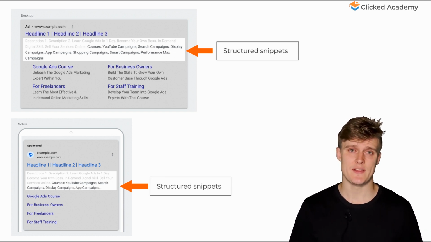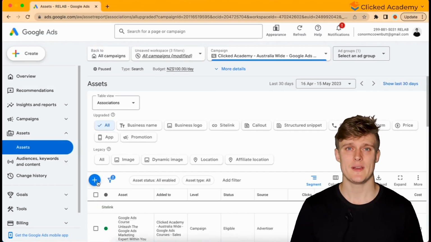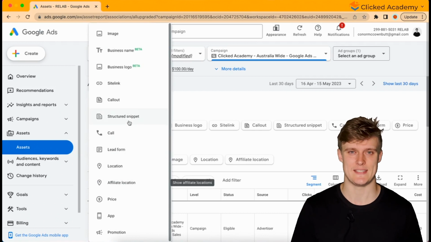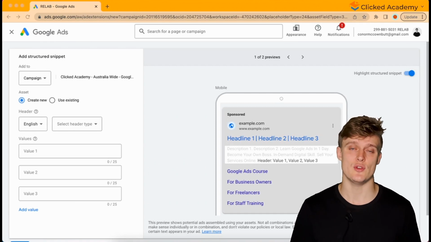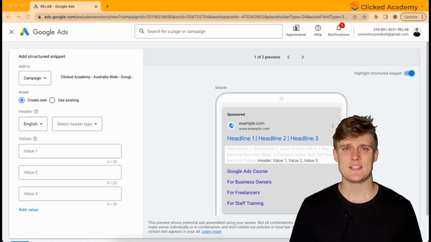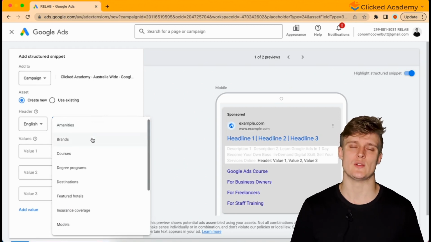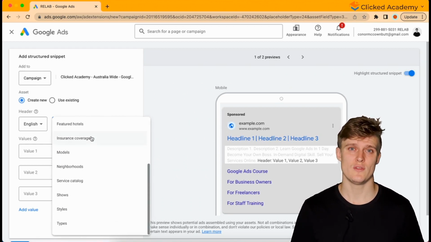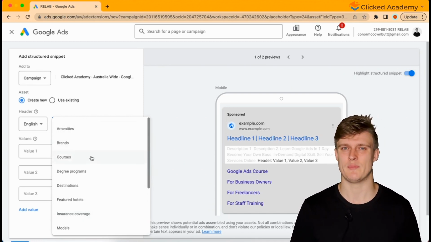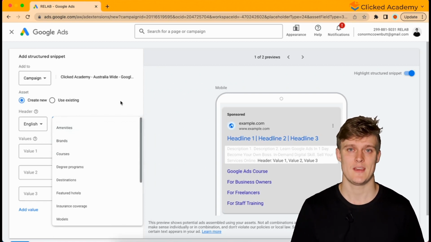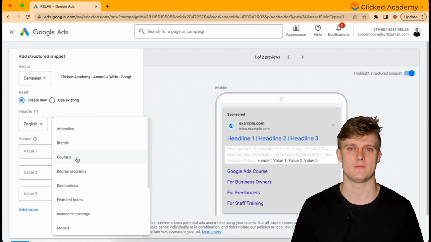So structured snippets are the third assets that you should be using in all of your campaigns. We recommend showing a list of features, product ranges, or services that you offer. To set up, click the plus symbol, then select structured snippets. Select add to campaign again. Select whichever language you're using for your ads. Select the most appropriate header based upon what you're going to include. If you're unsure, then the most often and safe one to select is types or service catalog, as they can broadly apply to most industries. Then write your list and click save.